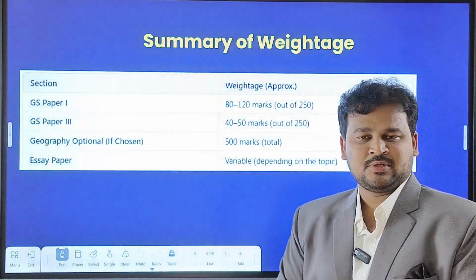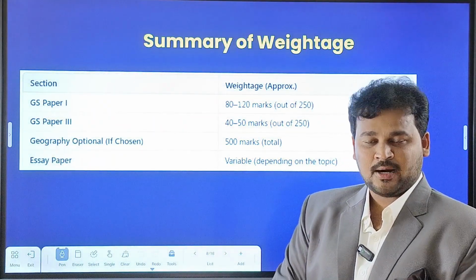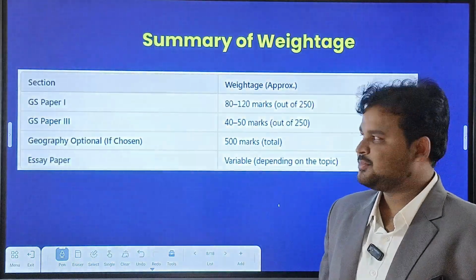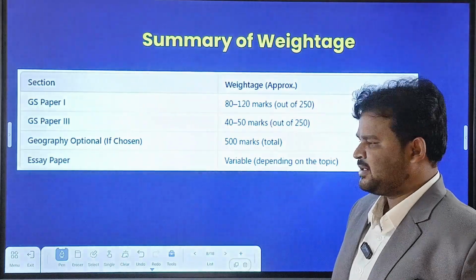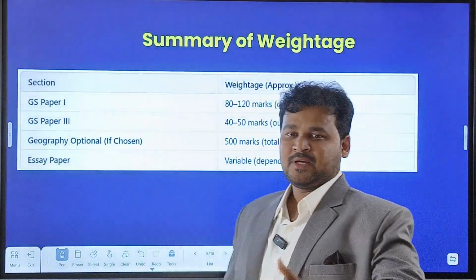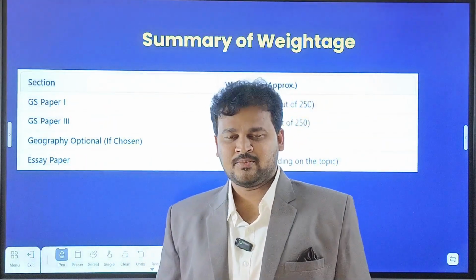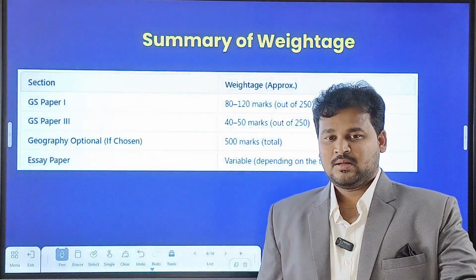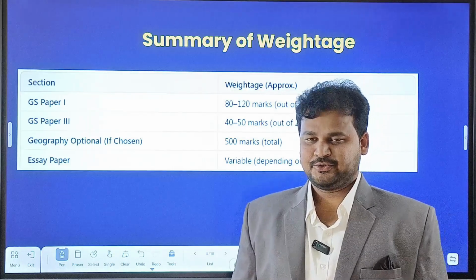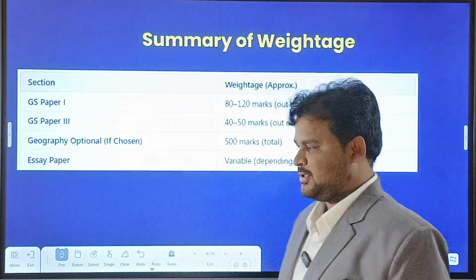If you have chosen geography as your optional, then it is 500 marks. And for the essay paper, it depends on the year. Some years you may get a question, some years you may not. It depends on that particular year's issues. So that's the weightage of geography.